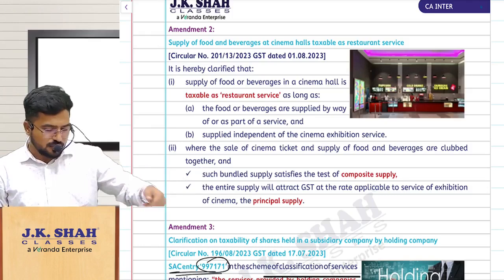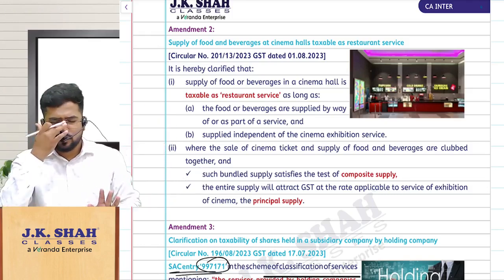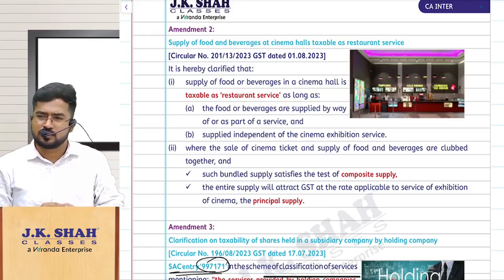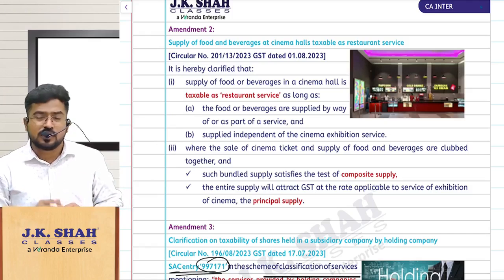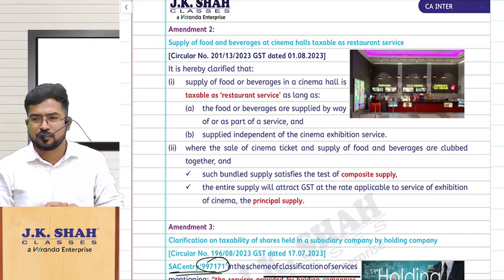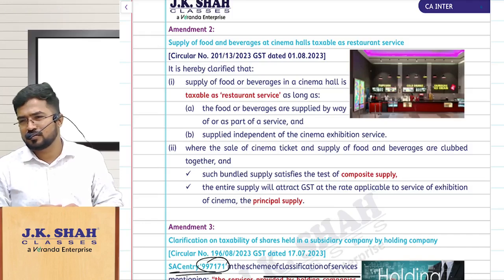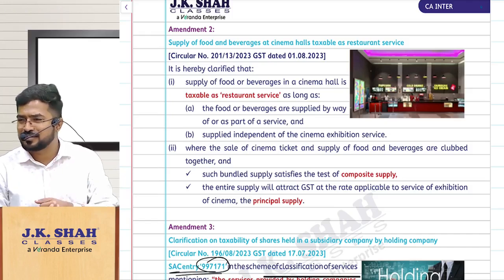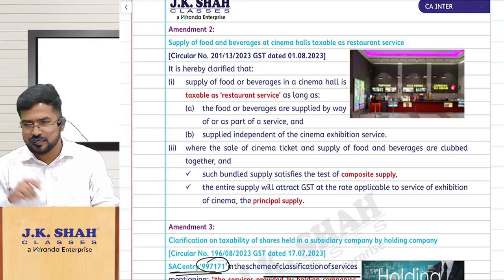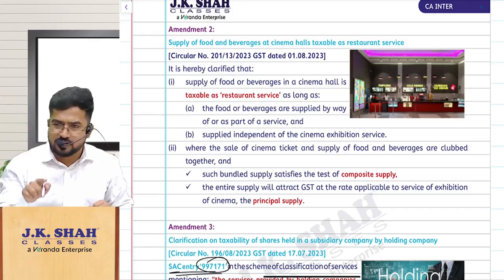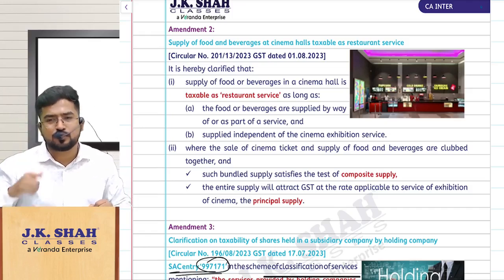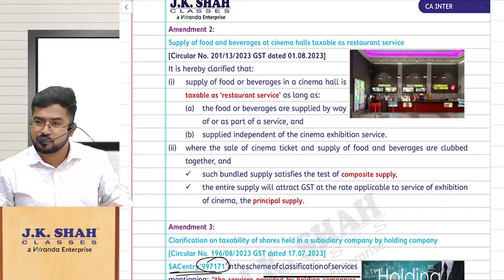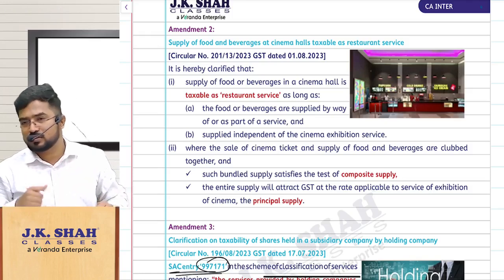So now the point is simple. You are going to book a movie ticket. How are we booking the tickets? Book My Show, online, correct. When you book the ticket and go to proceed for payment, they do not proceed directly for the payment. They also pop up some water, popcorn or coke images, etc. You add that item along with booking the ticket. Along with that, you might be buying some food and beverages also. Now, when I am selling food and beverages along with this movie ticket, what should be the tax treatment? That was the issue.